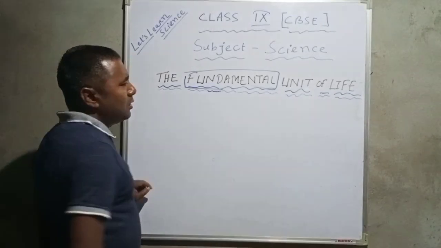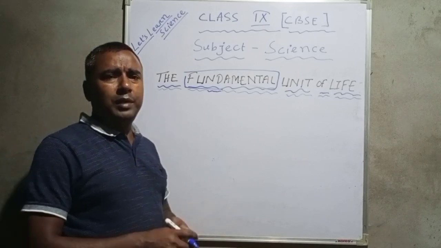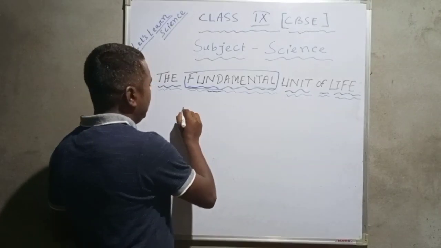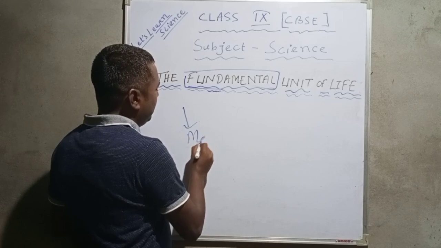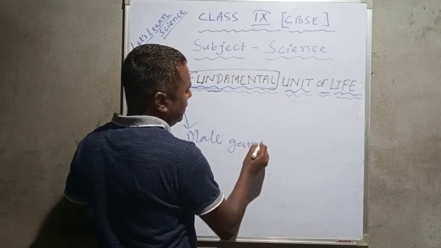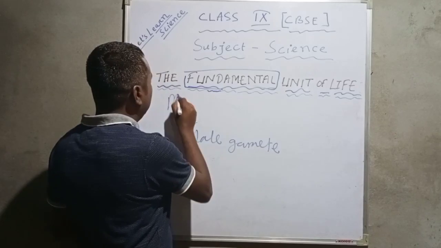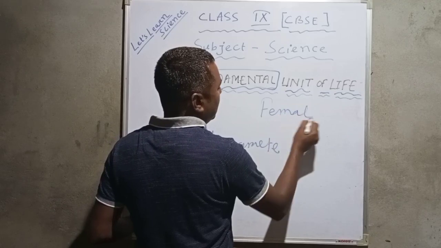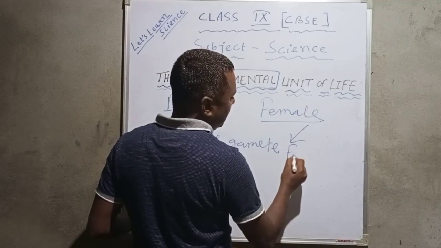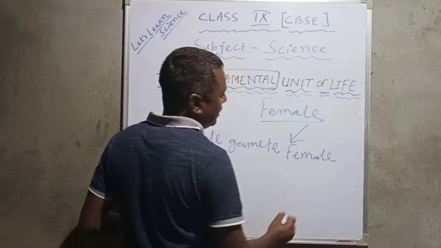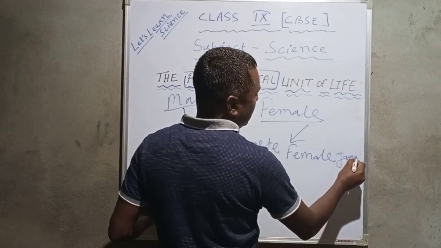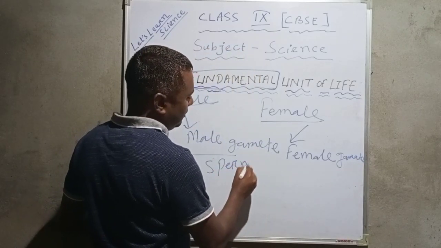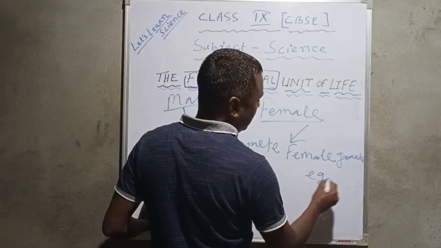Right? There is sexual intercourse between the male and female. The male gives sperm, that is the male gamete, and the female gives the female gamete. Male gamete is called what? Sperm, and female gamete is called egg.